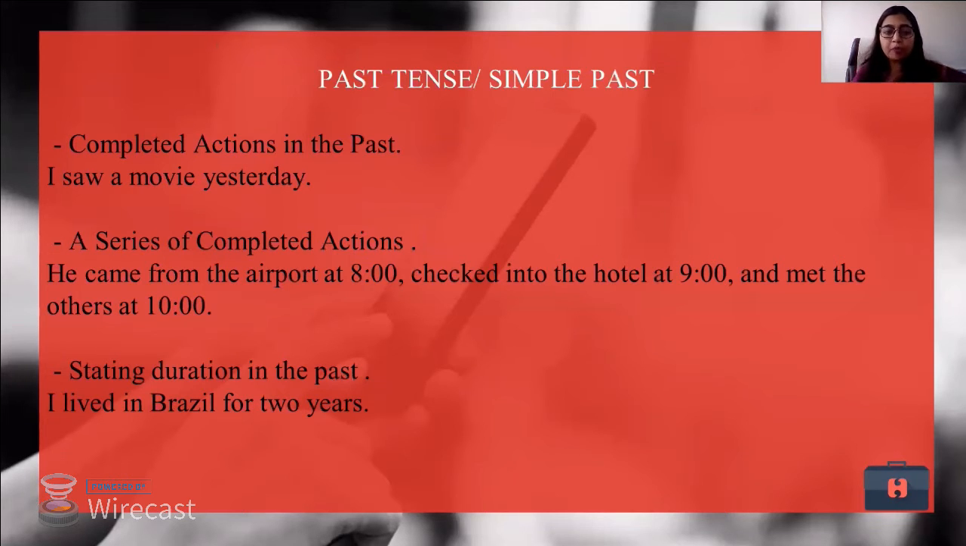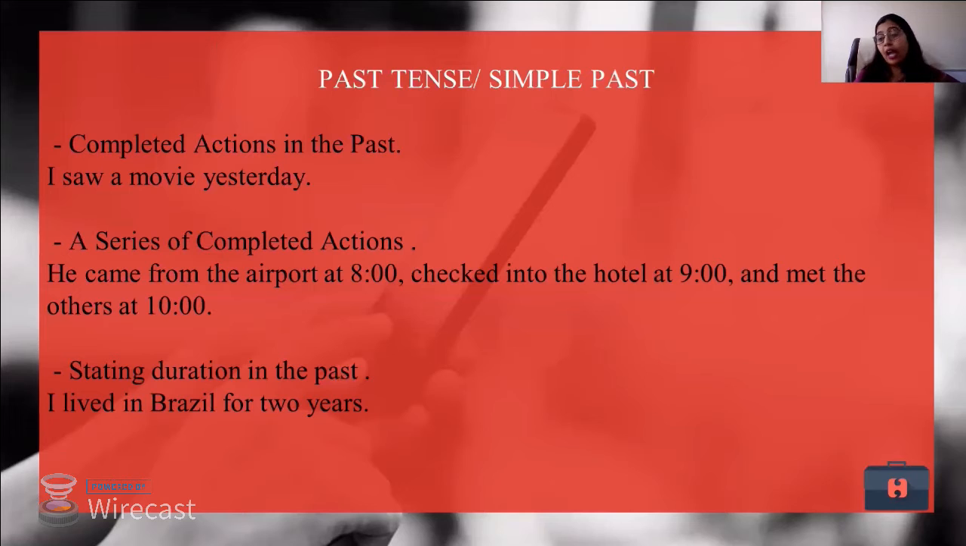Now, while talking about past tense, I'm also talking about a series of completed actions. It's not just about one action that is completed, but there can be a series of three actions, one after the other. He came from the airport at 8 o'clock. So now obviously it is not 8 o'clock. So he came from the airport at 8 o'clock, checked into the hotel at 9 o'clock and met others at 10 o'clock. So these are the three events that took place one after the other.